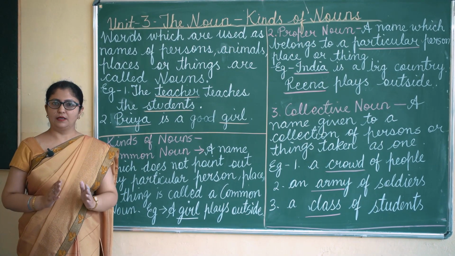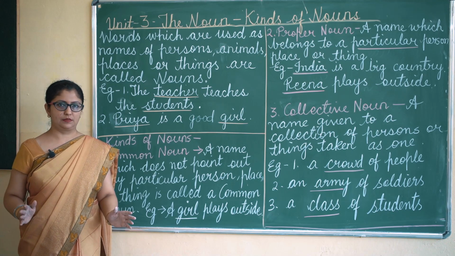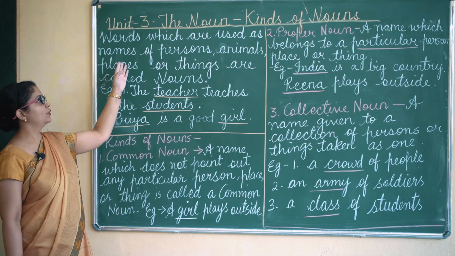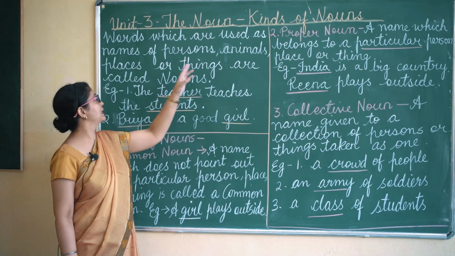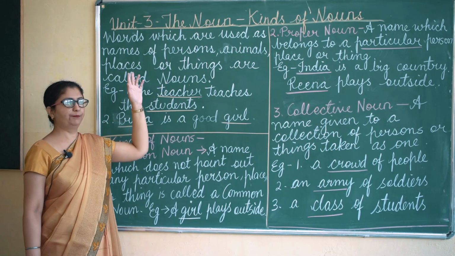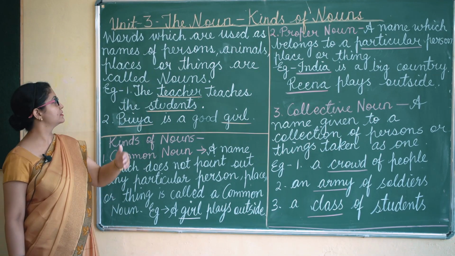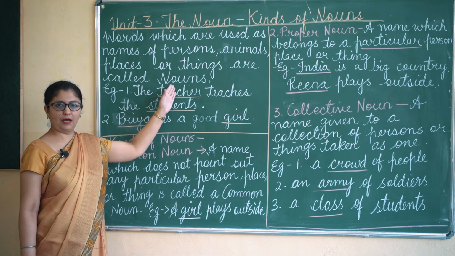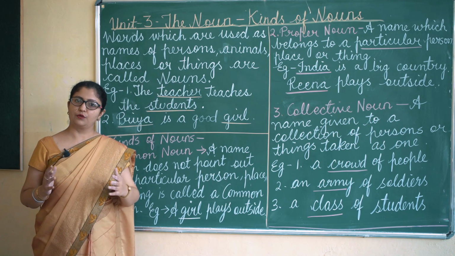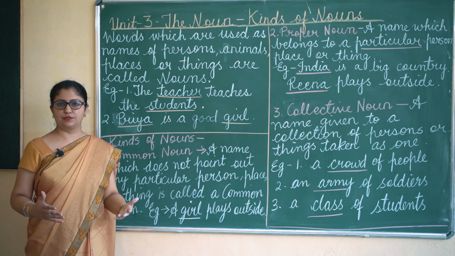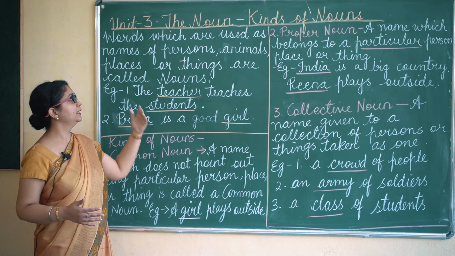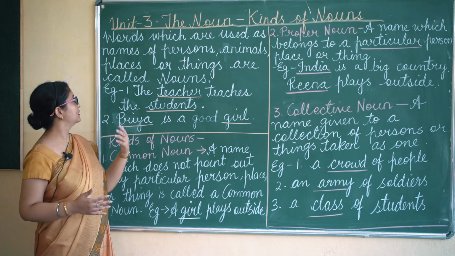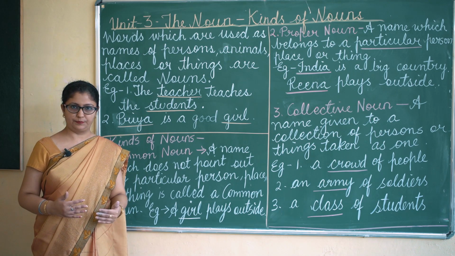Simply, nouns are naming words. Words which are used as names of persons, animals, places or things are called nouns. So nouns are names which are given to different persons, animals, things and places.